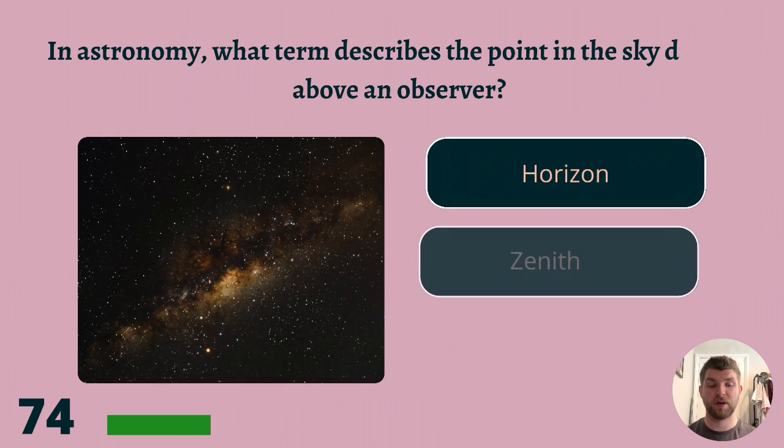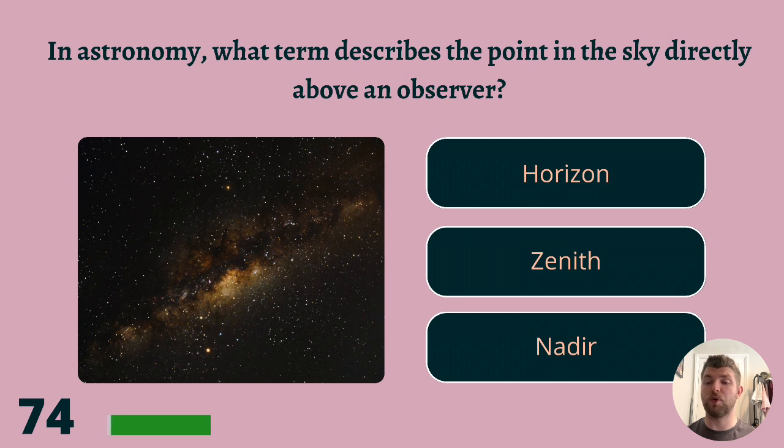74. In astronomy, what term describes the point in the sky directly above an observer? Horizon, zenith, or nadir?